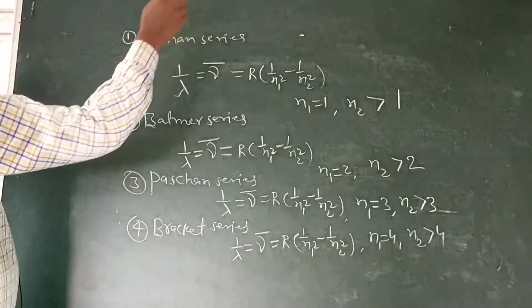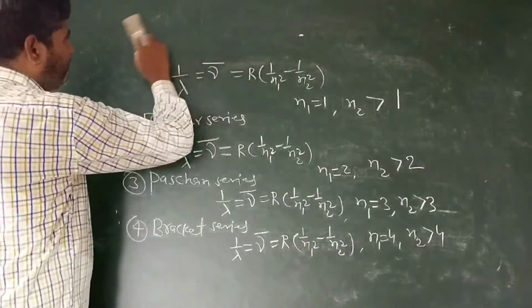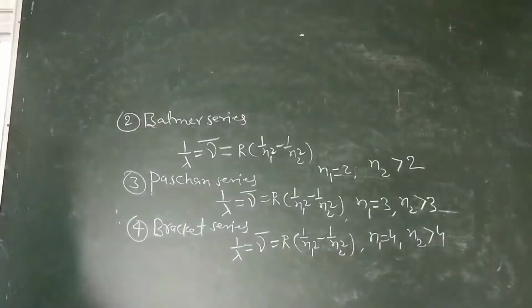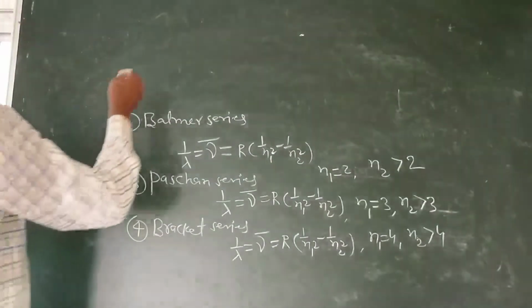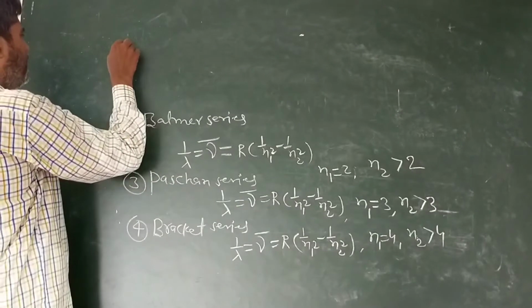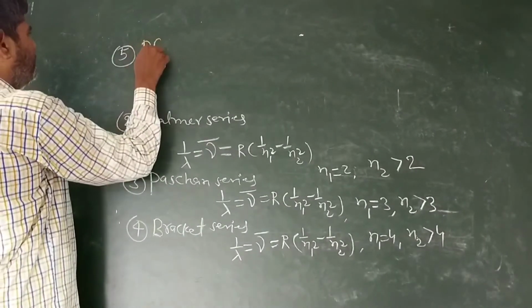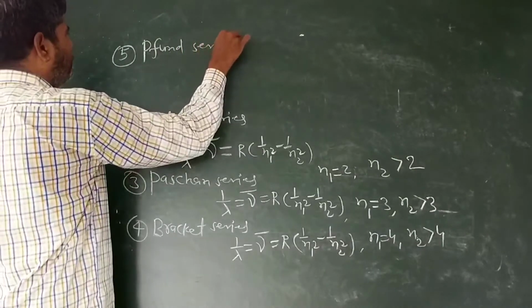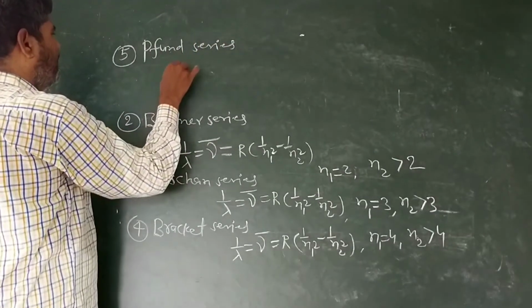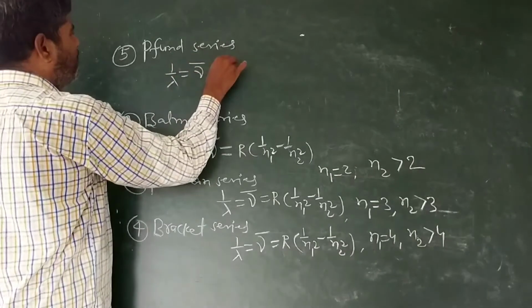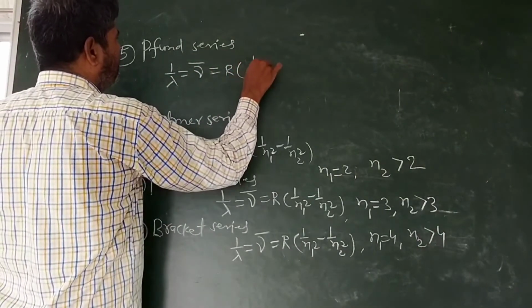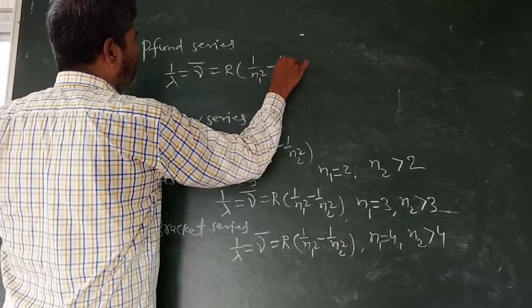Number 5th, Pfund series. 1 upon lambda, nu bar, is equal to R times (1 upon n1 square minus 1 upon n2 square).